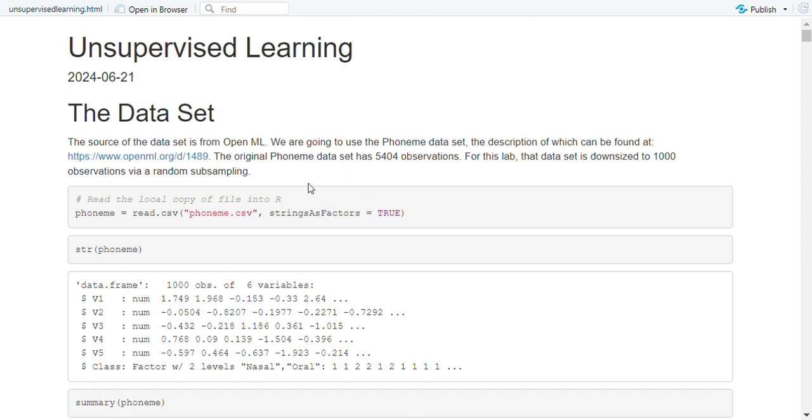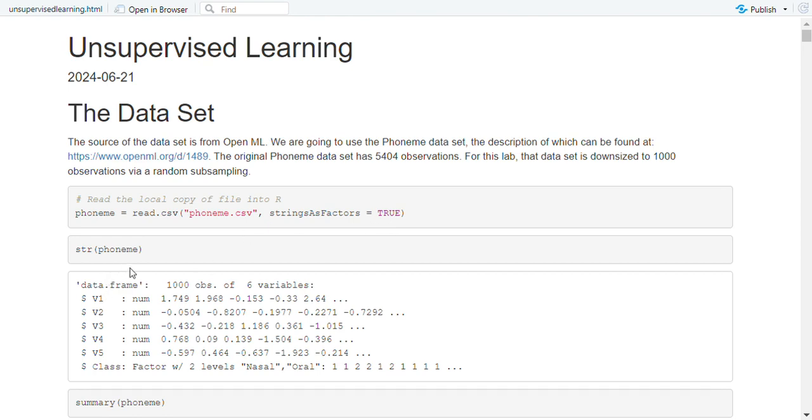The original FoundMe dataset has 5,404 observations. For this lab, that dataset is downsized to 1,000 observations via random subsampling. Read the local copy of the file into R. Let FoundMe equal read.csv, the name of the file with the extension CSV, comma, strings as factors equal TRUE.